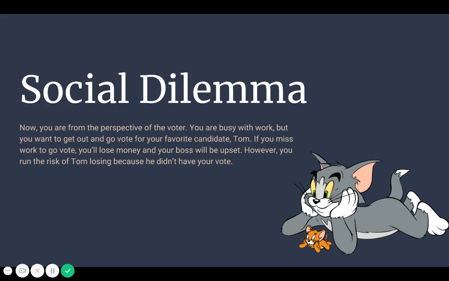Now for the social dilemma, you are coming from the perspective of the voter. You are busy with work, but you want to get out and go vote for your favorite candidate, Tom. If you miss work, however, to go vote, you'll lose money and your boss will be upset with you. You run the risk of Tom losing because if you don't go vote, then he doesn't have your vote and you might lose.